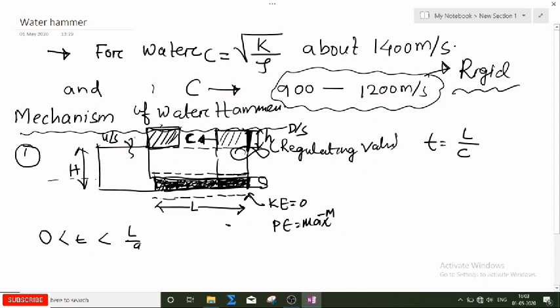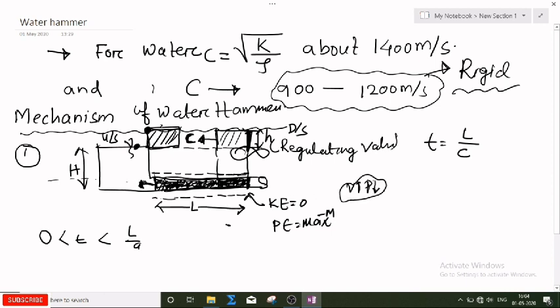Now what will happen? See, in case 2, at this point the pressure magnitude is very high, but at this point there is the static pressure, so the pressure magnitude is not high. So now the water starts moving in this direction. The water is coming from the rest condition to the dynamic condition. Now some velocity is induced in the water, there is movement of the water. Now the pressure head will gradually decrease, because I told you if velocity increases then pressure decreases. Okay, because this is based upon Bernoulli.